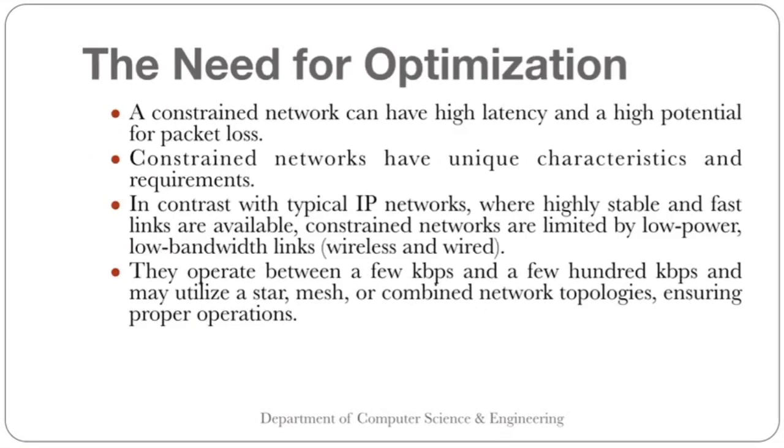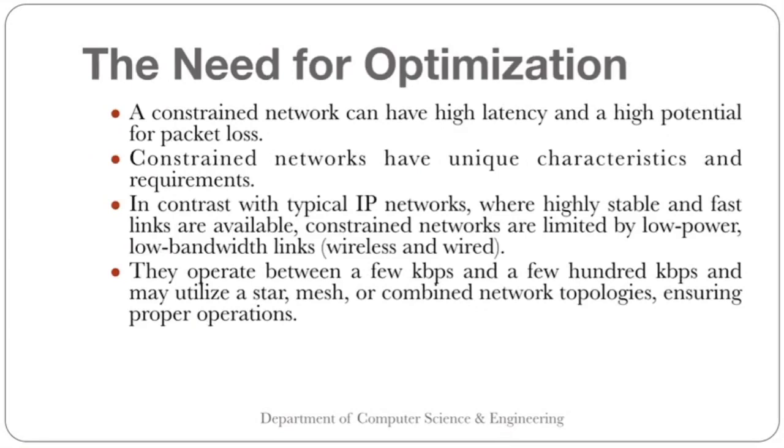Constrained networks have unique characteristics and requirements. In contrast with typical IP networks where highly stable and fast links are available, constrained networks are limited by low power, low bandwidth links, which can be wireless or wired. Right now IP protocols have the capability of sending high speed data with big bandwidth, but when we are talking about IoT nodes, constrained networks and constrained nodes, we will be dealing with limited low power and low bandwidth.